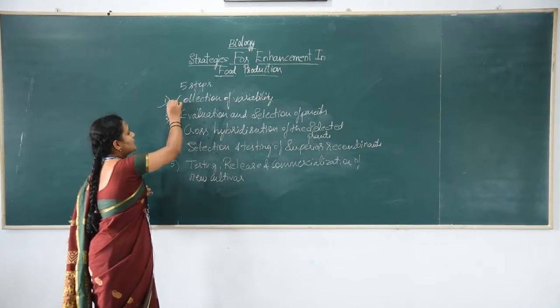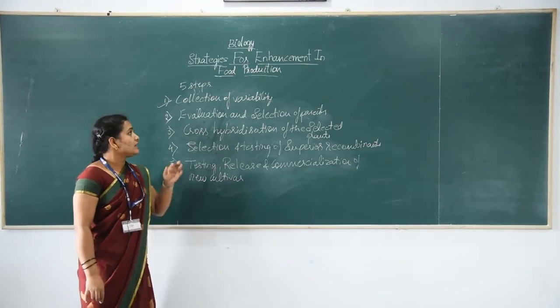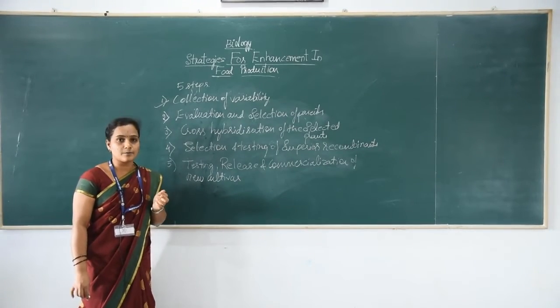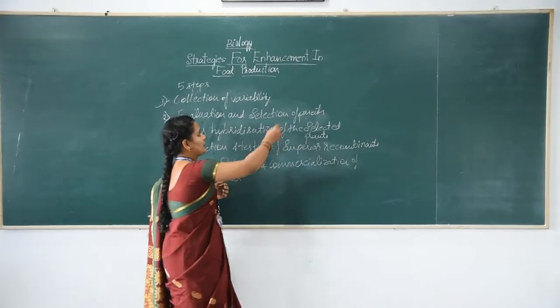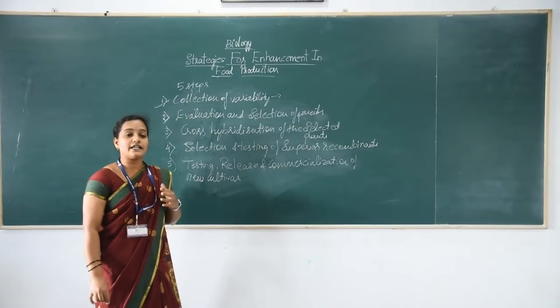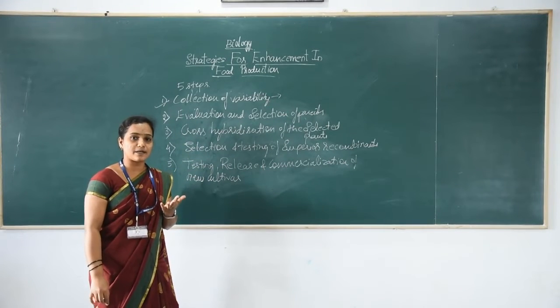In the first one, collection of the variability. Variability is the root of the plant breeding program. What is genetic variation? Any plant of a particular species will have different varieties. For example, ragi.